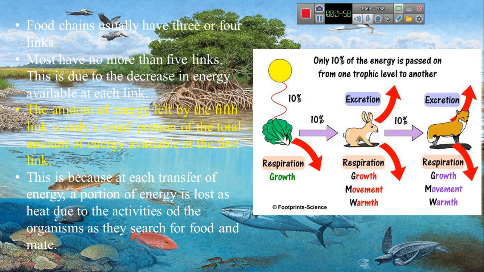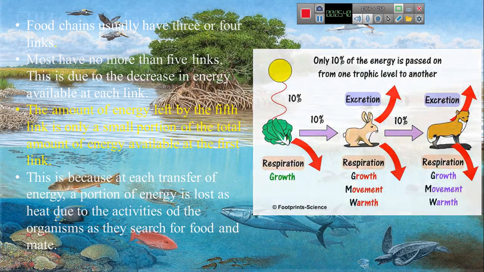Okay, so this is the food chain that shows the energy that an organism gets from another organism by eating it, and then the energy will be lost through heat, that you can see in this picture. Okay, the rabbit eats the plant, and then it will lose energy in the form of heat through respiration, growth, movement, and warmth. Also, the rabbit will be eaten by the fox. Okay, the fox then will lose a degree of energy, that you can see in this picture.